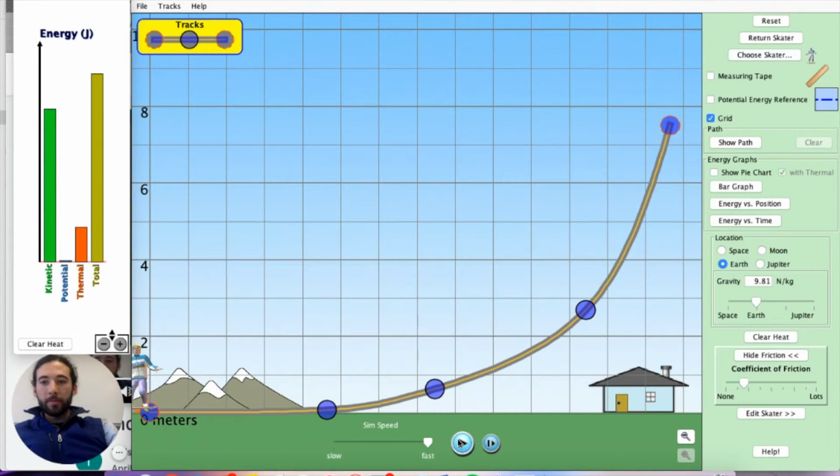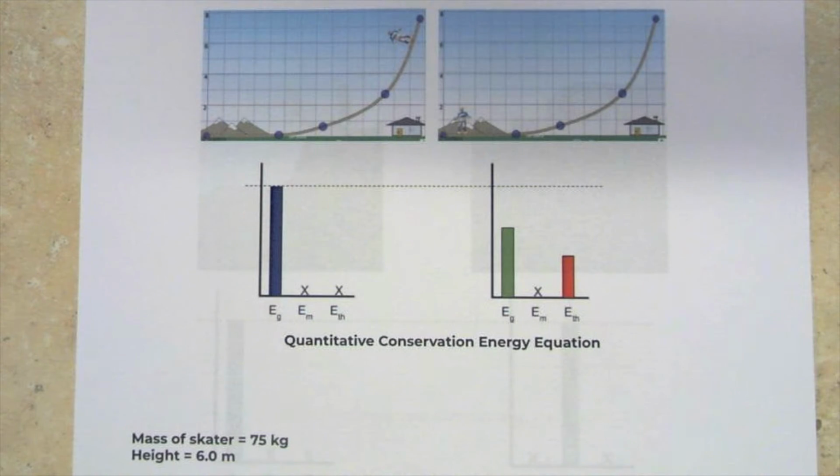And just as we expected, when the guy gets to the bottom of the ramp, he has a lot of kinetic or movement energy, but also this little bit of thermal energy that has been added due to the friction between the wheels of his skateboard and the track. We're going to go ahead and analyze a little bit of quantified information about this example.